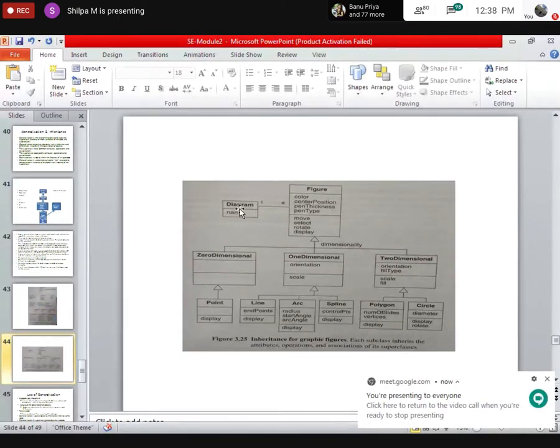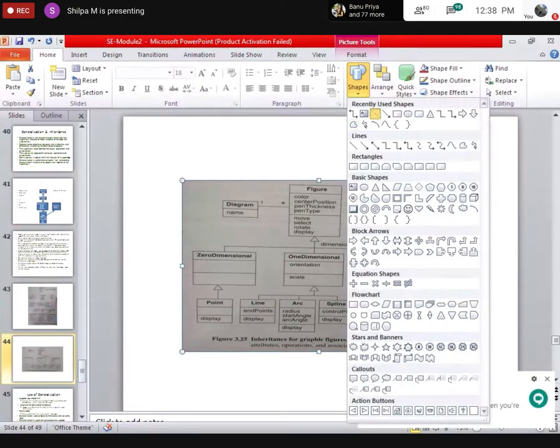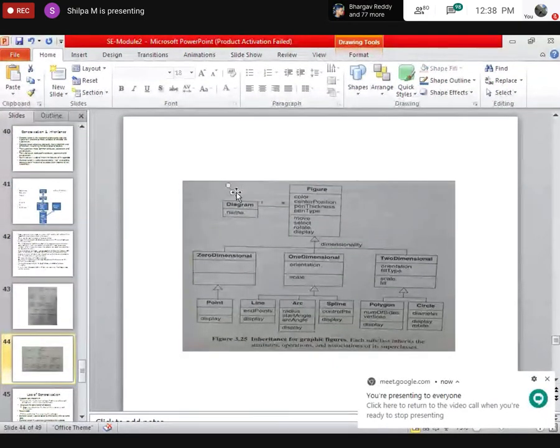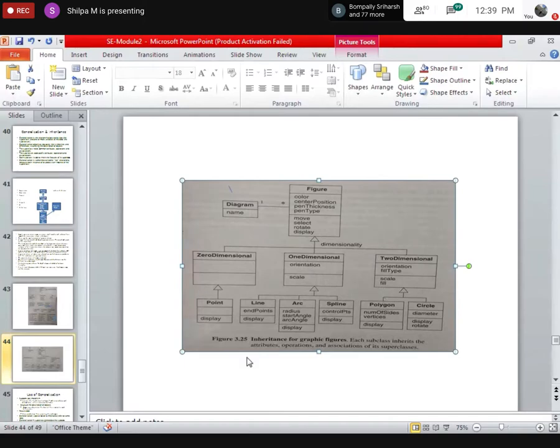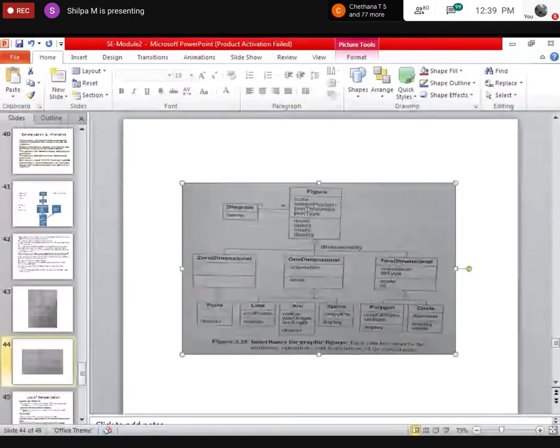So I have one class, another class here: diagram 1, figure 2, 0 dimensional 3, 1 dimensional 4, 2 dimensional 5, point 6, line 7, arc 8, spline 9, polygon 10, circle 11. So there are 10 classes. Which one did you leave, Muskan? Diagram?